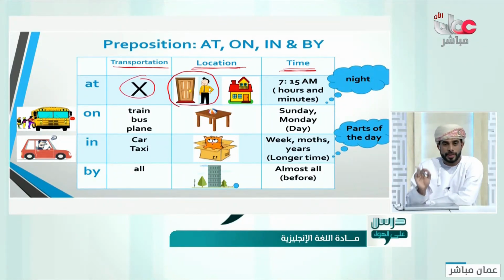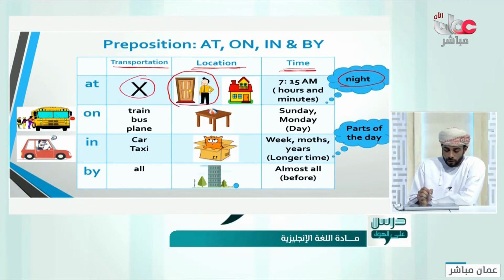It's also very specific. We use it with hours and minutes, and we say at night, at 7 or at 15 past 7, at 9 o'clock. So we use at with the time, and we can say also at night, because night is time, at noon. Good. Again, we don't use at with transportation. In location, it means either an exact place, very specific place, or an open place. And with time, we use it with hours and minutes. Let's move to on.